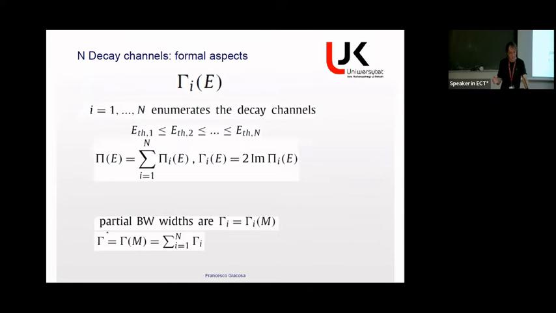So if I have n decay channels, actually each decay channel has its own decay width function. If I go back to Breit-Wigner, it is a constant, but in general it is not a constant. The whole loop self-energy is the sum of the n channels that I have. In the Breit-Wigner, of course, I go back to my constant, and the decay width is the sum of the partial decay widths. So I go back to what we know also from the Particle Data Group and from the various unstable states that decay in more than a single channel.